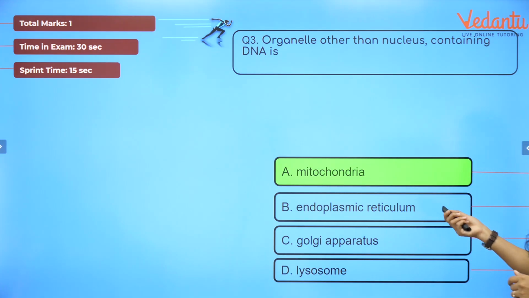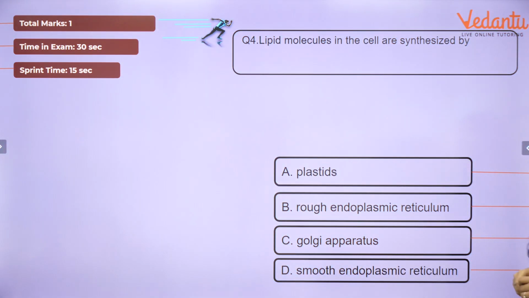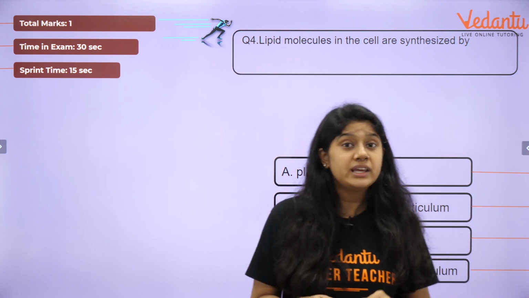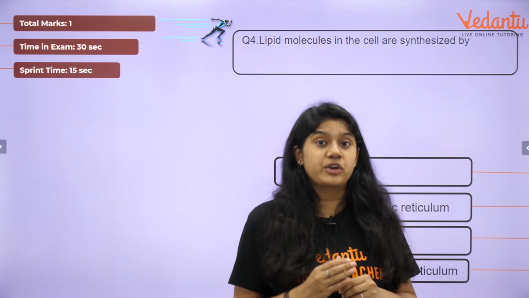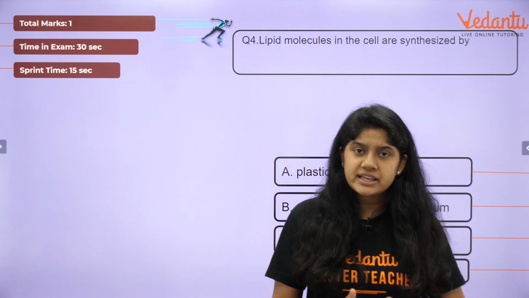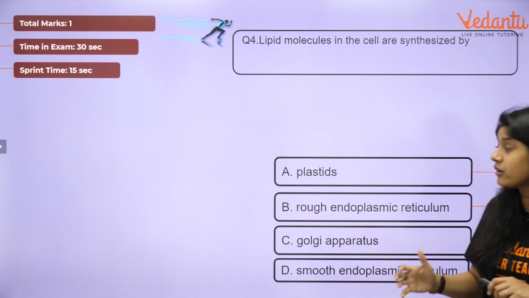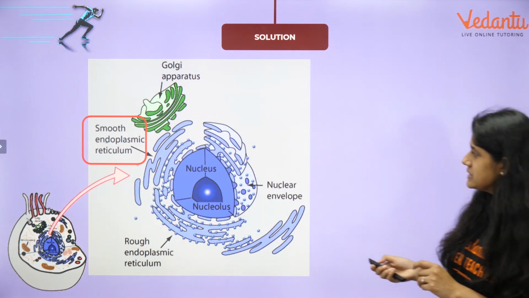Okay, so we have this. Next question now. Lipid molecules in the cells are synthesized by... So we have studied that lipids are produced which help in the manufacturing of the plasma membrane of the cell. Now the question is asking, lipids are produced by which of the organelles? We know this, it's an easy answer.